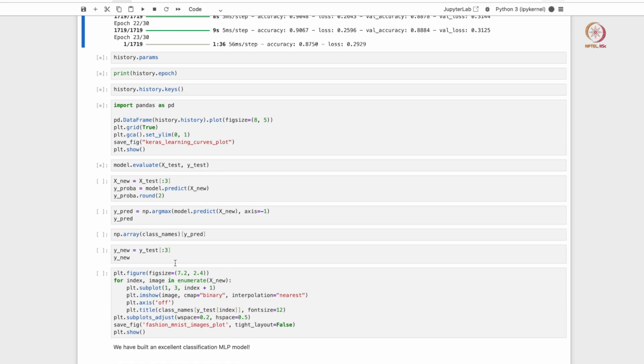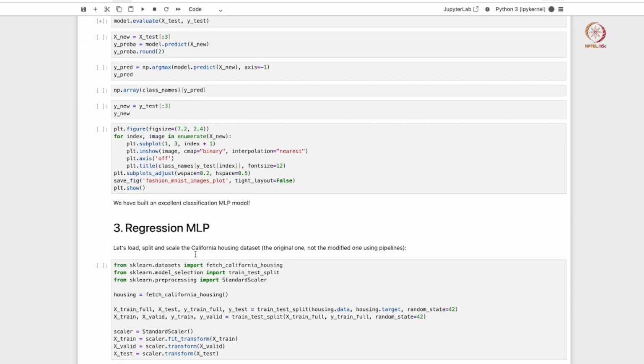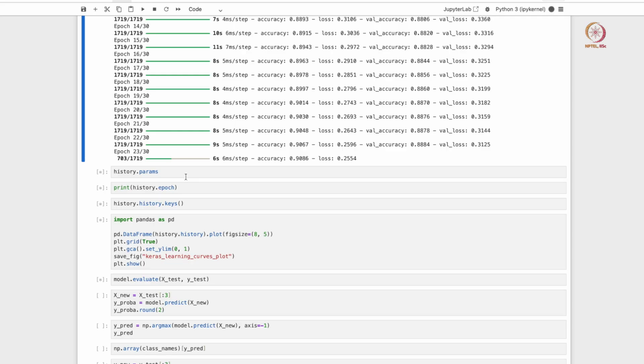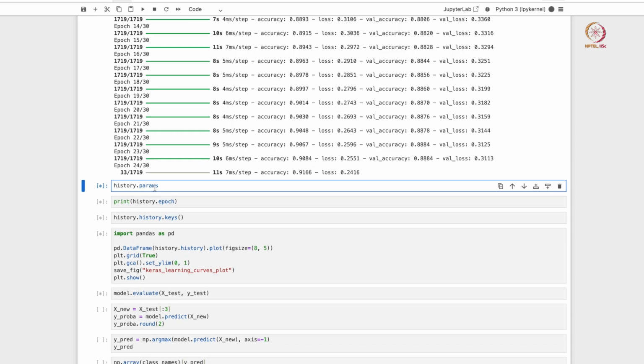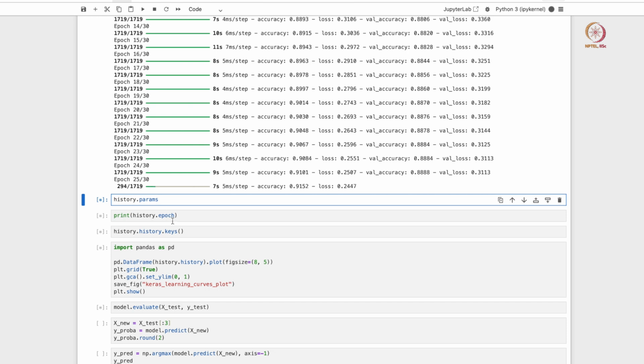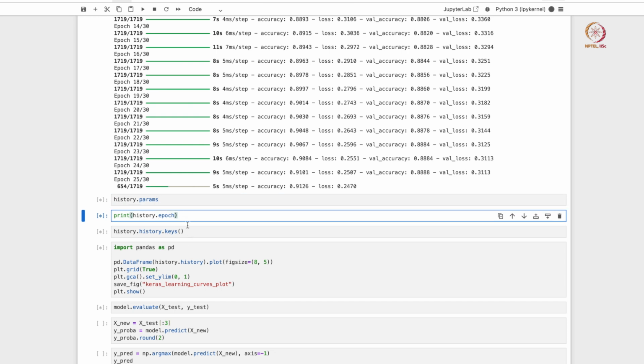So we are running about 22,000 steps. Soon enough, a few more seconds. I'll explain the other cells as well, and they should get executed fairly soon. The history parameters tell us what the history variable is storing, what it has seen during the fitting of the model, and then we'll print out a few things.